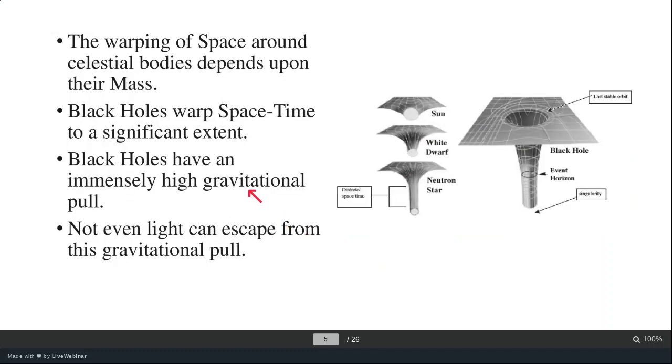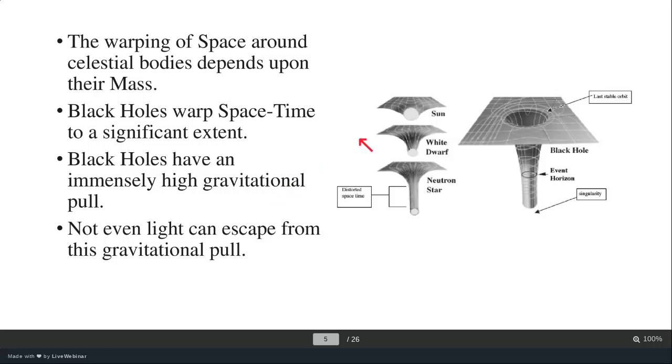The warping of space around celestial bodies depends upon their mass. Higher the mass, higher is the warping of space. Black holes warp space-time to a significant extent. Black holes have an immensely high gravitational pull. Not even light can escape from this gravitational pull.